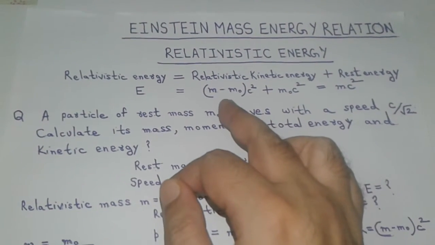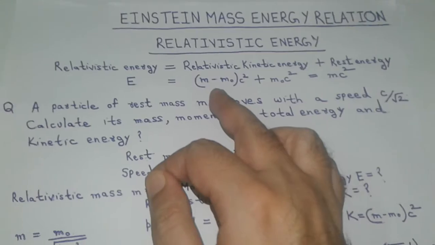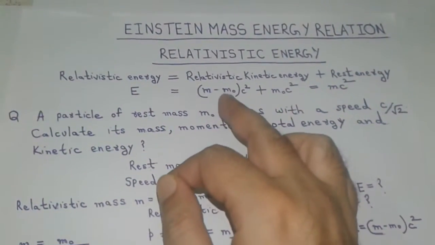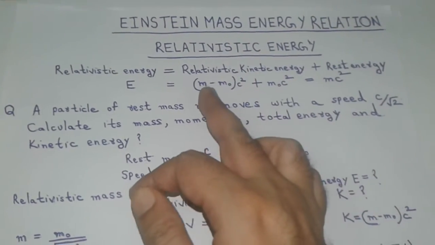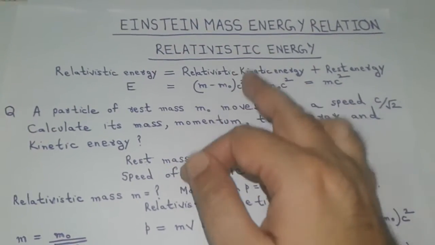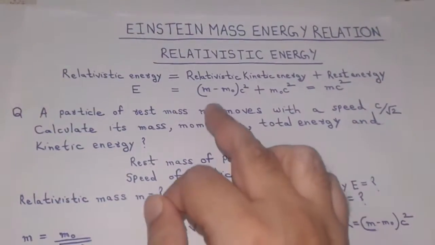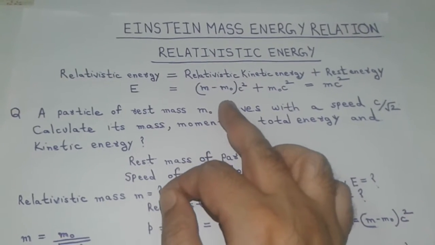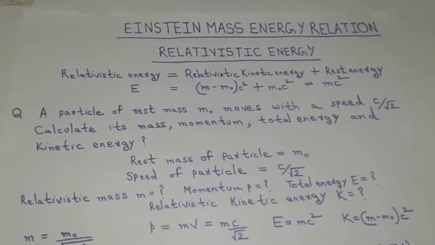But when the body moves with a velocity which is very high, comparable to the velocity of light, then its kinetic energy which it attains in its journey becomes very high and is comparable to its rest energy. In such a case, the kinetic energy is not neglected and is added with its rest energy.